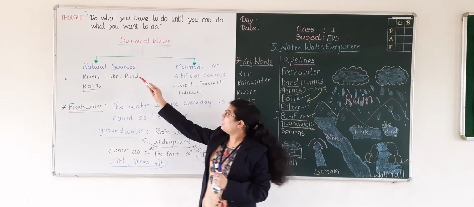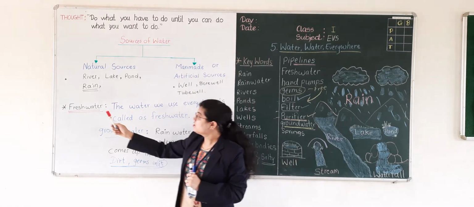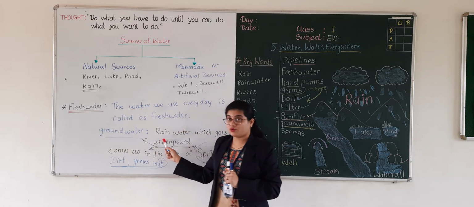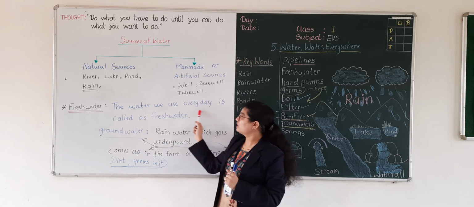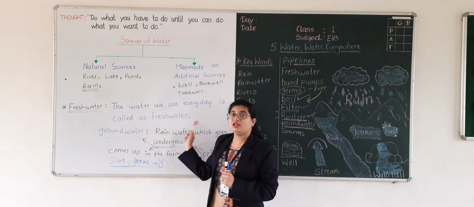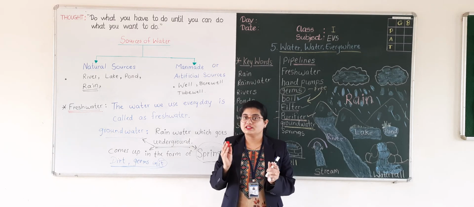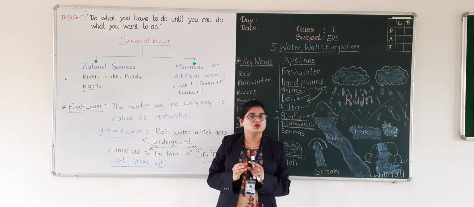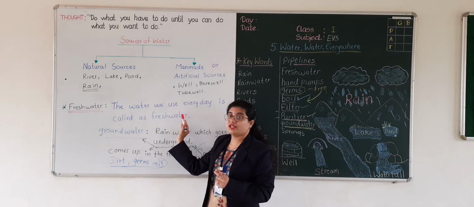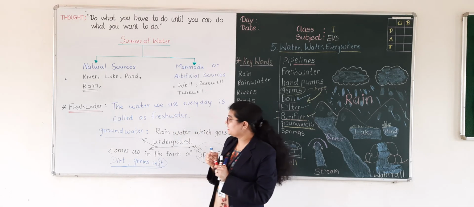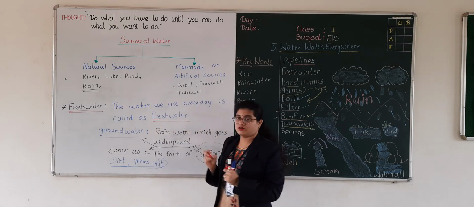Very good. So, I hope you have learned the two types of water sources, which are the natural and man-made water sources. Then we have learned about fresh water and groundwater. What is fresh water? Fresh water is the water we use every day. Do we use salty water every day? No, we cannot use salty water for drinking purposes or for doing our household work. So for drinking and our household work we need fresh water.